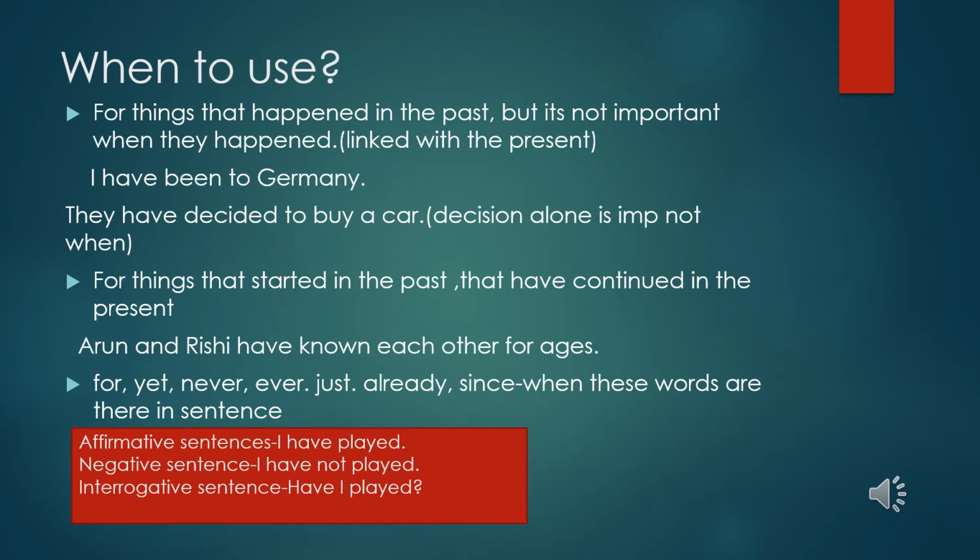Now, when to use present perfect tense? Present perfect tense is used to show things that happened in the past, but it's not important when they happened. The action might have happened in the past, but anyway, the action is linked to the present. And it is not necessary to say when.